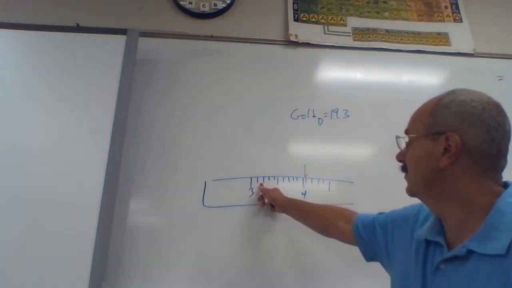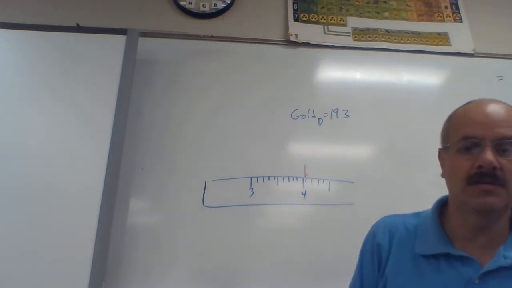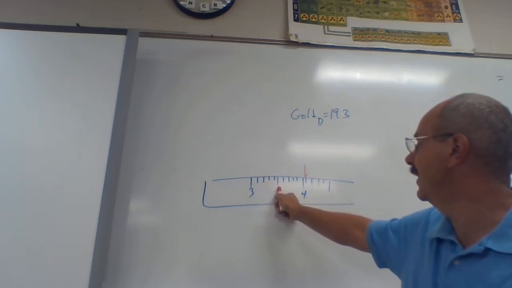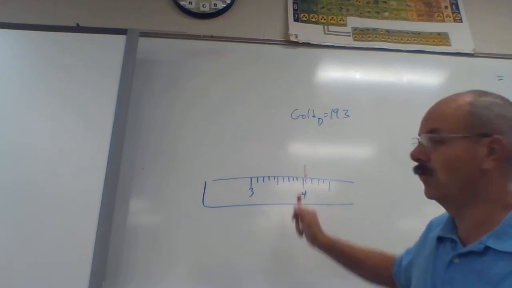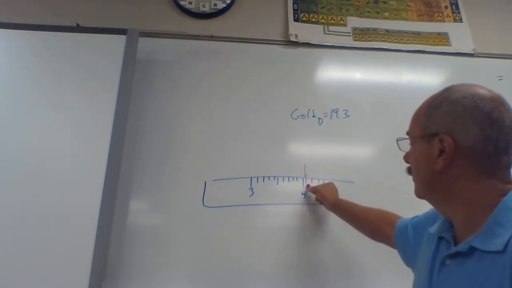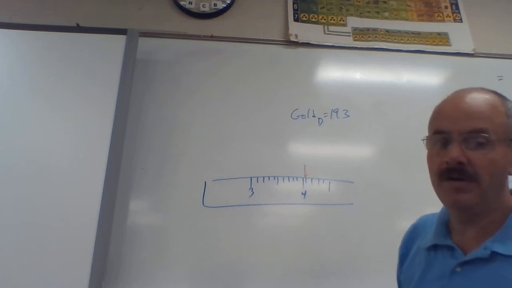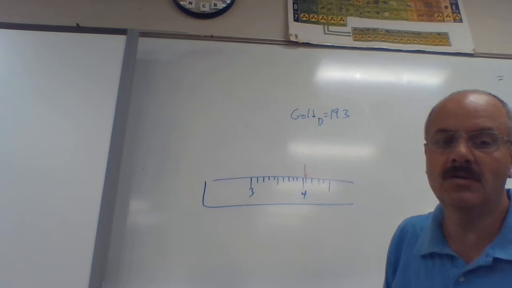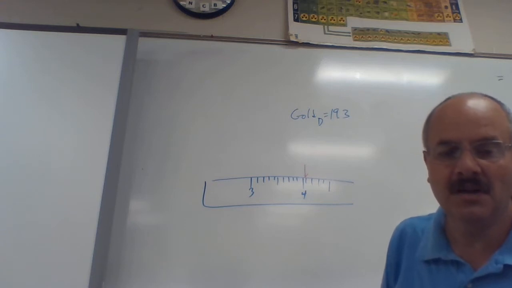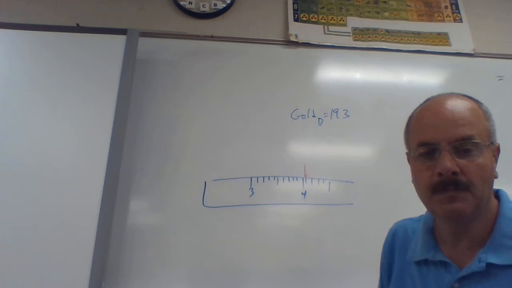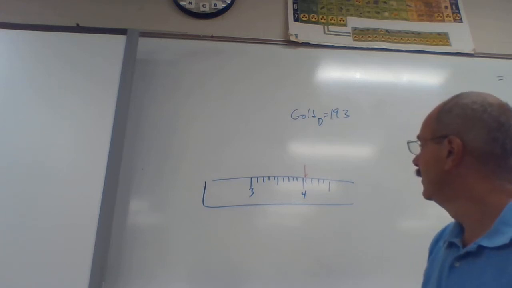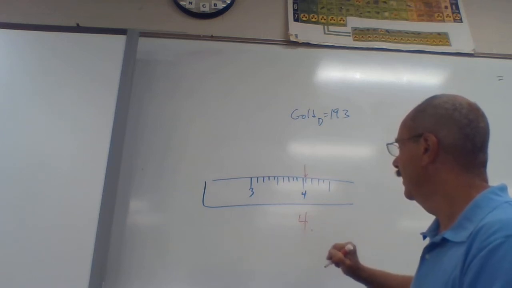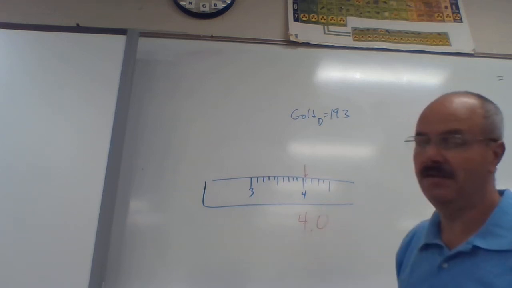So we have to figure out what these little lines in the middle mean. Well, those are tenths. Because this is 3, this would be 3.1, 0.2, 0.3, 0.4, 0.5, 0.6, 0.7, 0.8, 0.9, 4. And then this line would be 4.1, 0.2, 0.3, 0.4, 4.5. So is it pointing at 4.1? Well, if you look close enough, no, it's actually just a little bit below the 4.1. So that means this mass would be 4 point, and we know it's not 1, so this spot would be 0.